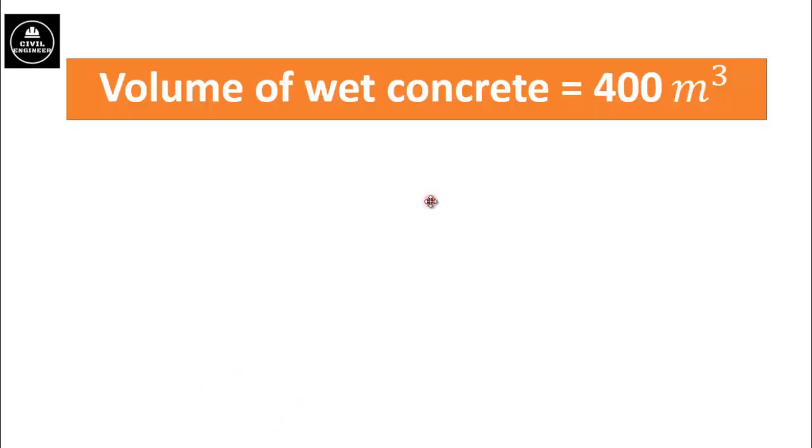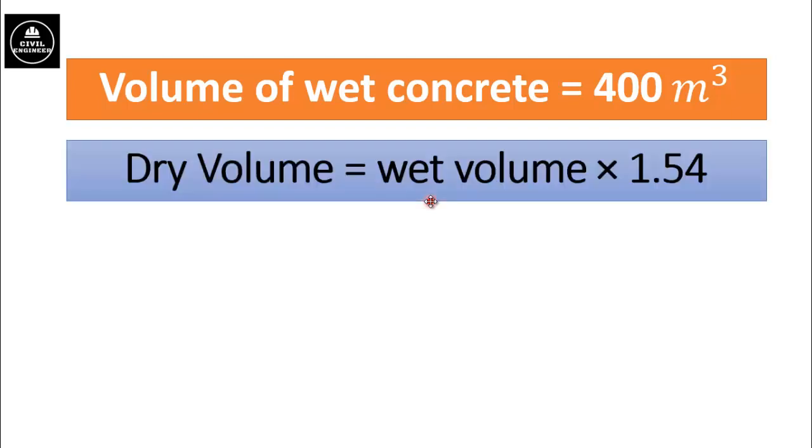As wet volume of concrete is already given. If the volume is not given in the problem, you have to calculate the volume of the structure by multiplying its length, width and height. As in this problem, the volume is already given. Now we will calculate dry volume of concrete. Dry volume of concrete can be calculated by multiplying wet volume by a factor.